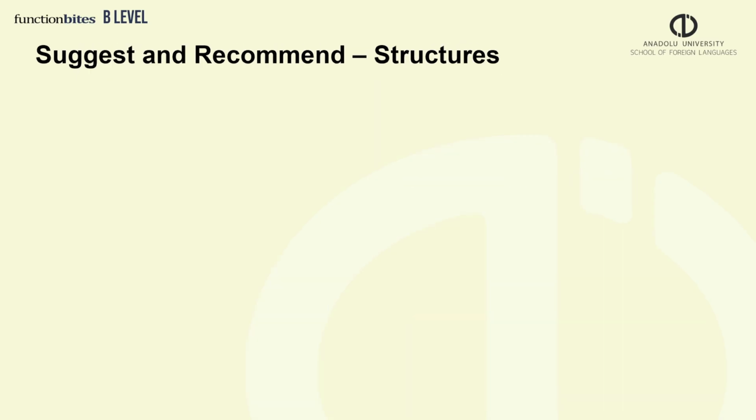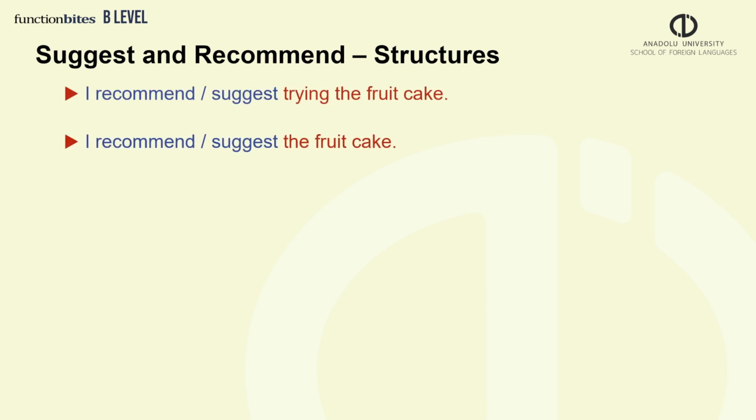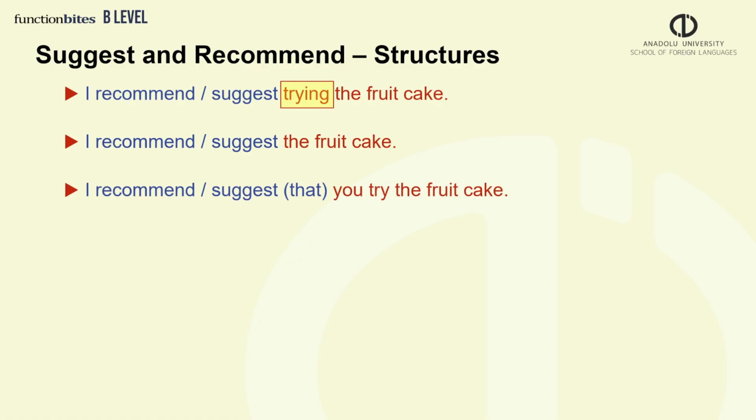Now let's look at the structures that we can use with these two verbs. I recommend trying the fruitcake. I suggest the fruitcake. I recommend that you try the fruitcake. We can follow recommend and suggest with verb ing or a noun. Or we can use the longer structure to recommend or suggest that someone does something.